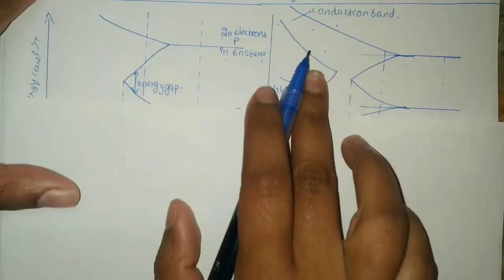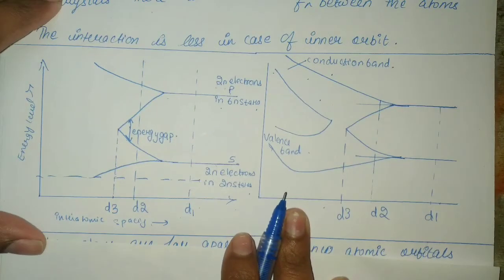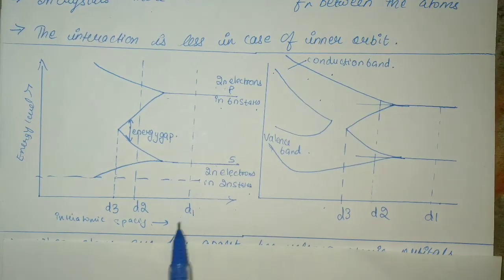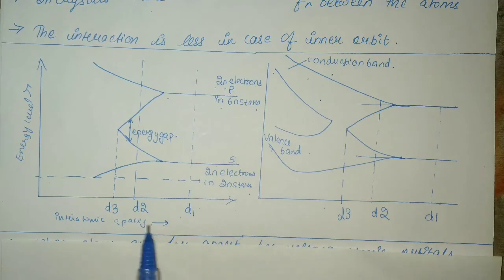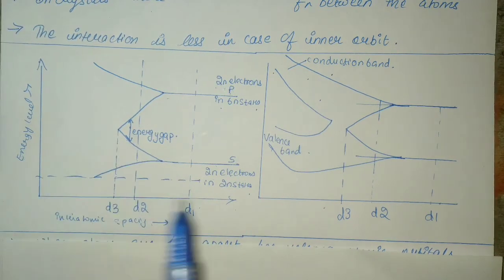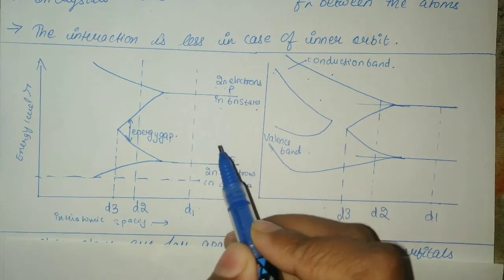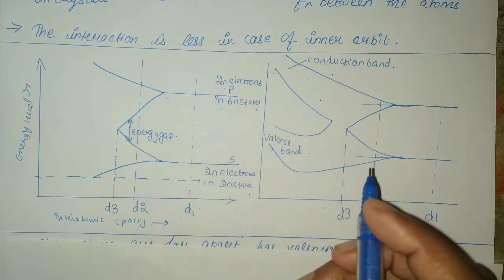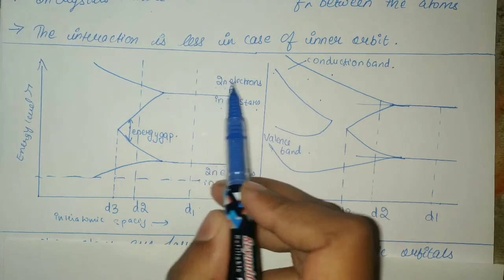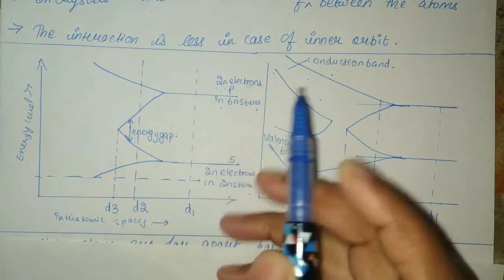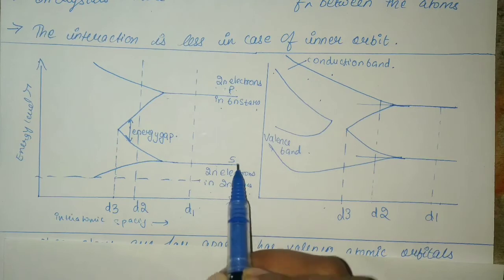Now let's see how an energy band is formed. Okay, the x-axis here denotes interatomic spacing and the y-axis here denotes energy. The p and s here are orbitals. I hope you are familiar with s, p, d, f orbitals. Okay, 2n electrons in 6n states in the p orbital, 2n electrons in 2n states in the s orbital.